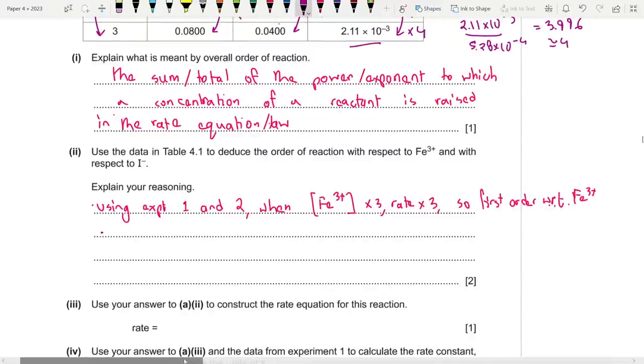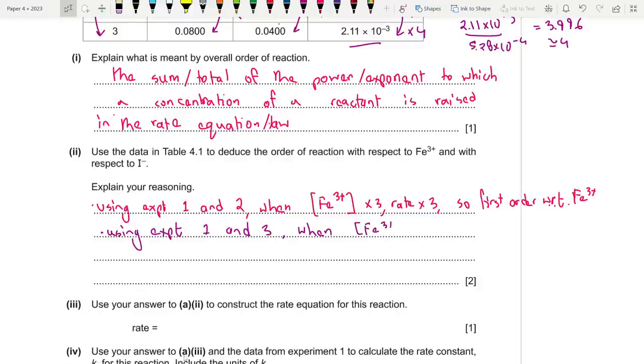So next one, using experiments 1 and 3, I used 1 and 3. You have to find out the order of Fe3+ first, or else this won't work. When it became doubled and iodide also became double, rate turned into 2 times 4, which is 8 times.